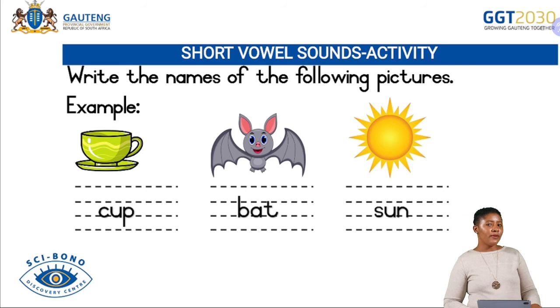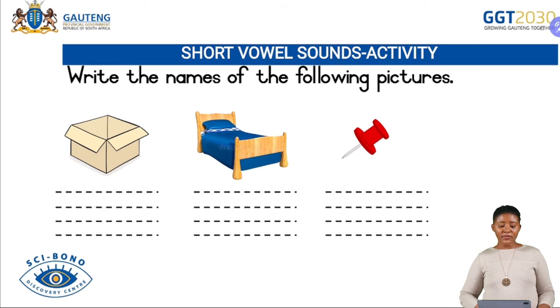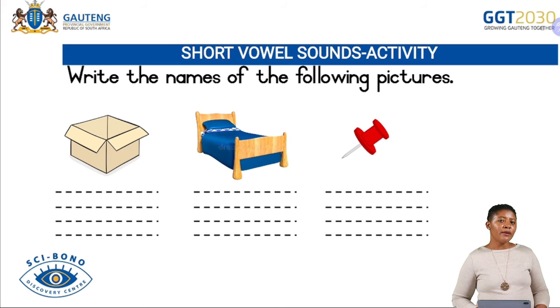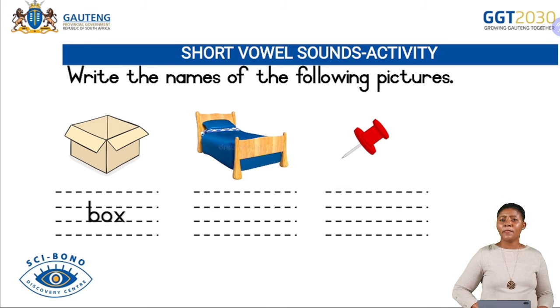All right. Well done, grade 2s. Okay, we still have more pictures. Look at your next picture. Write the word of this picture. What is this? Look at your picture carefully. It is a box. Well done. And then look at your next picture. Write the word of this picture. Look at your picture carefully.